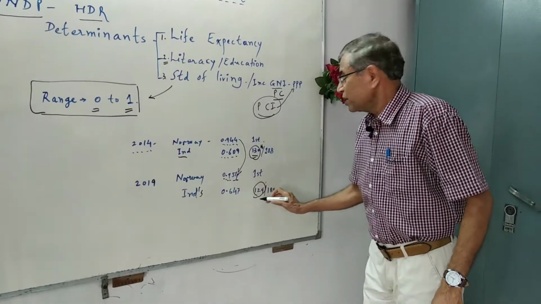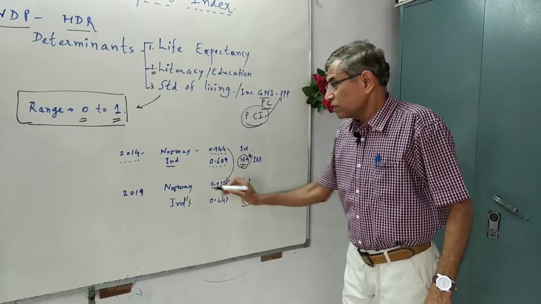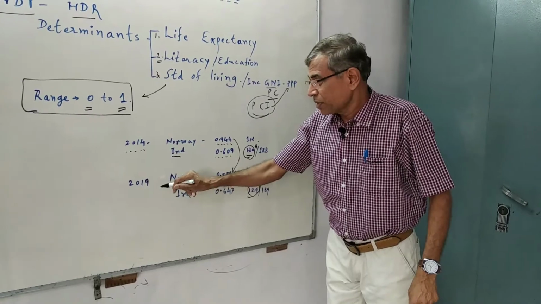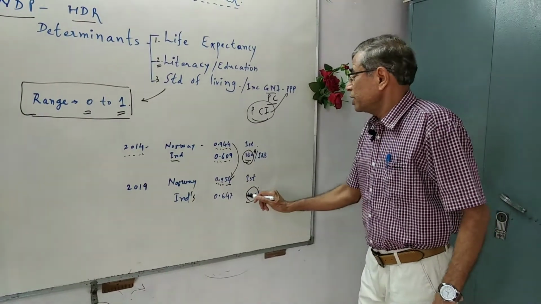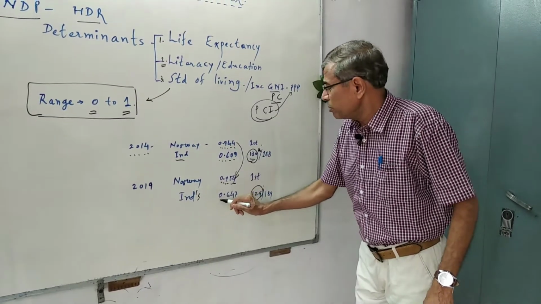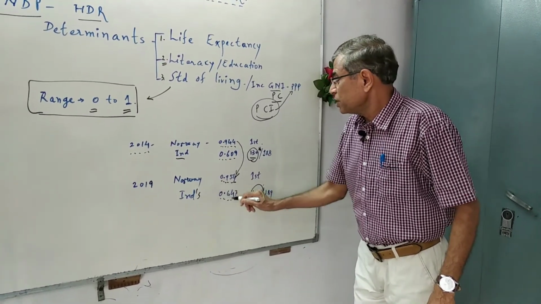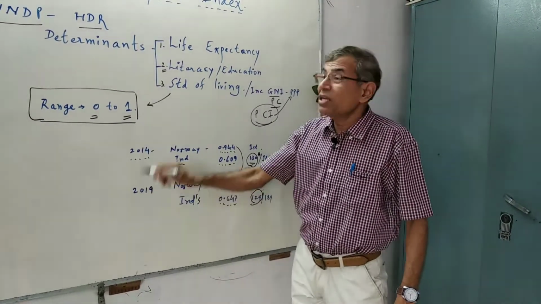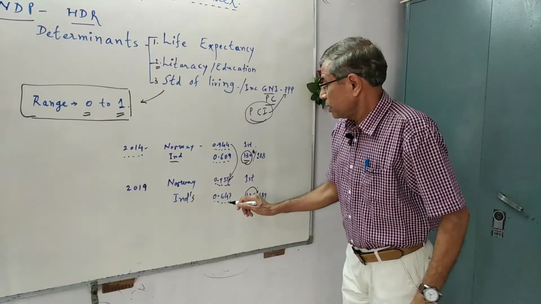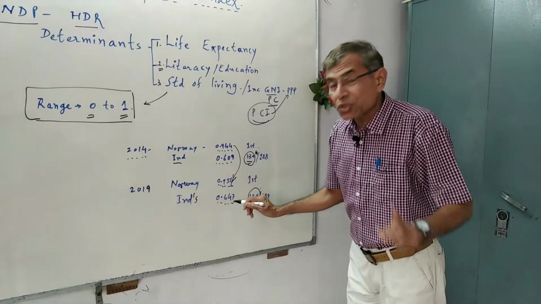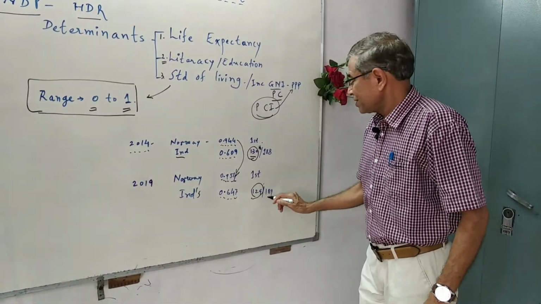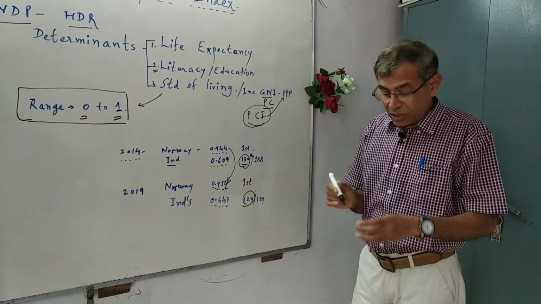Right. And now India's rank, after a 4 or 5 year gap, is 129th. India's score also improved a bit. In the 2019 HDR report, the HDI score of India was 0.647, and India's rank out of 189 was 129.